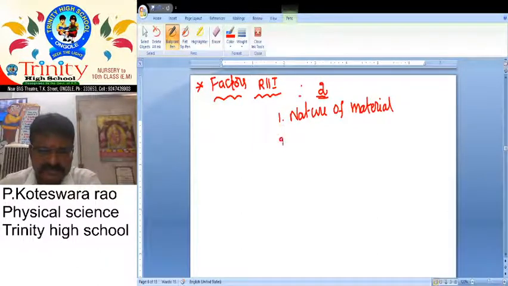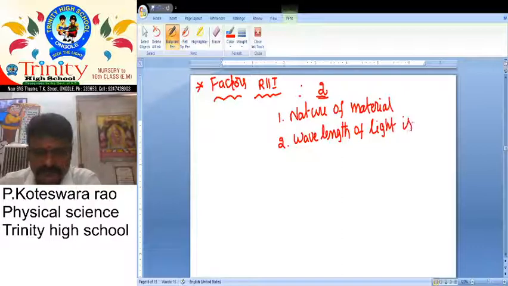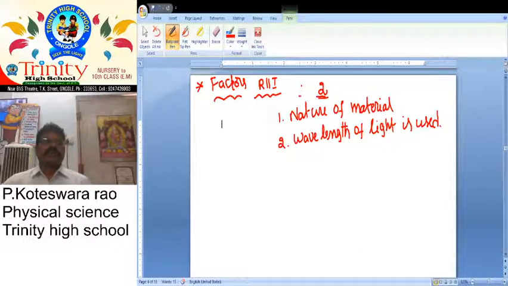Second one is wavelength of light used. So how many factors are affecting refractive index?